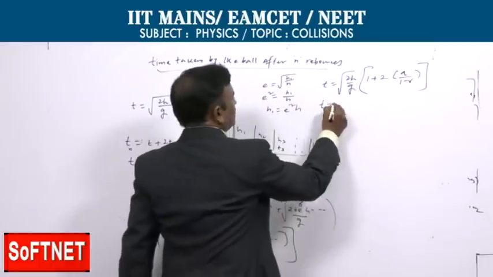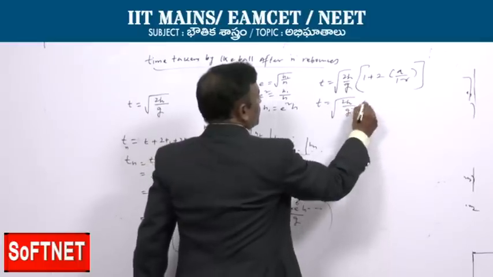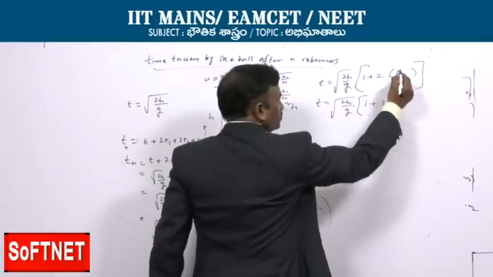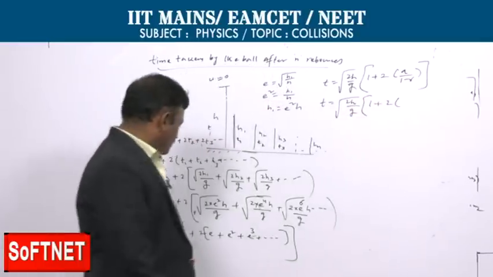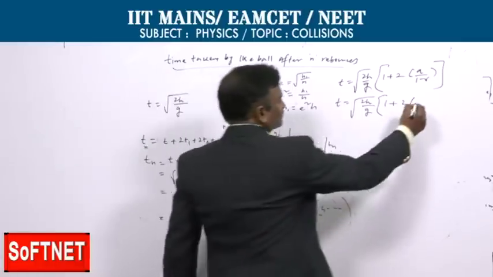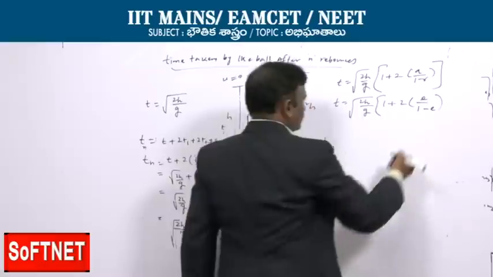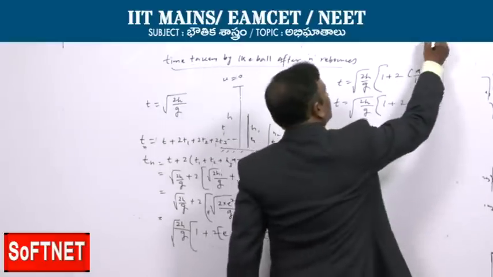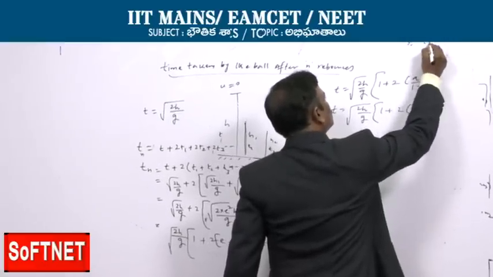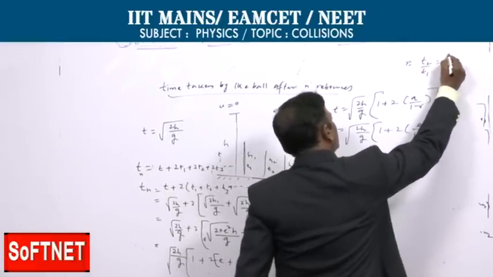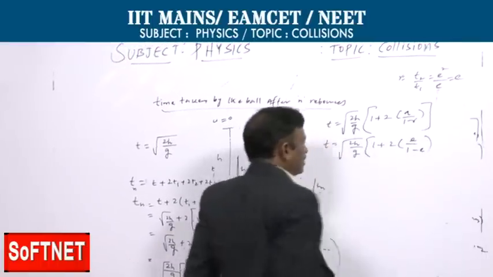So t is equal to square root of 2h by g into 1 plus 2 into a, where the first term a is e, over 1 minus e. The ratio r is t2 by t1, that is e to the power of 2 by e, which is e only.